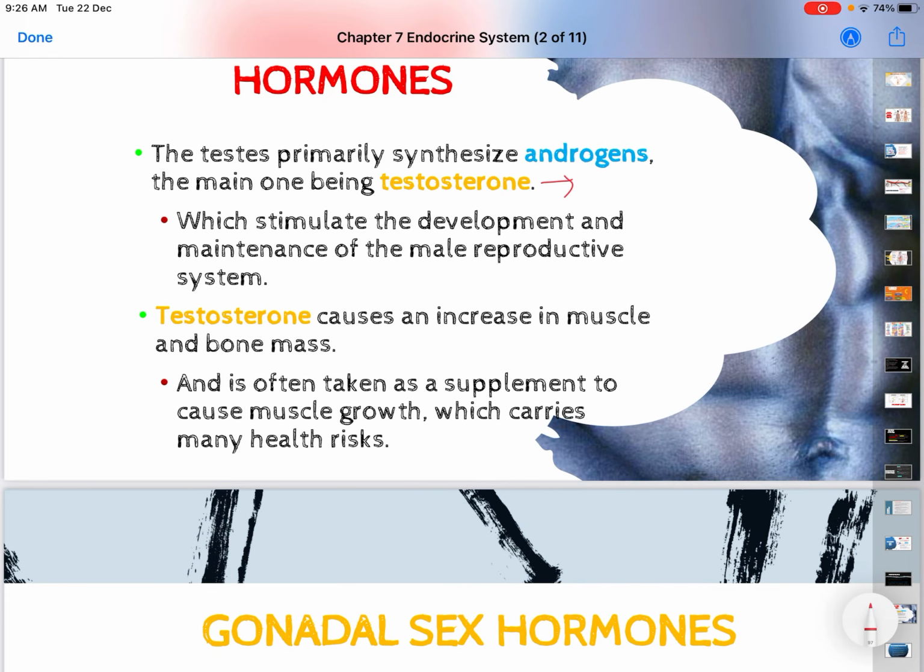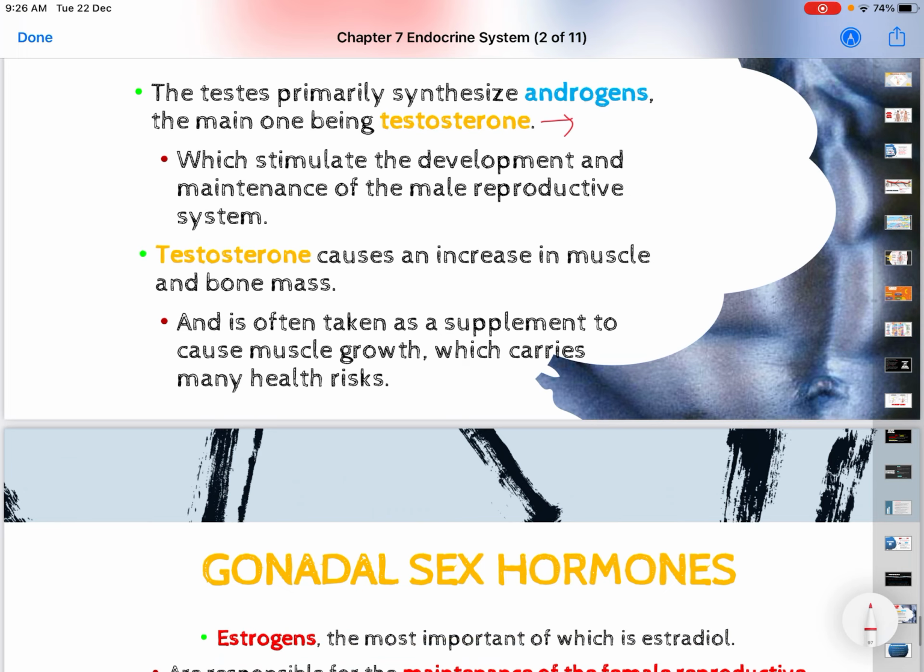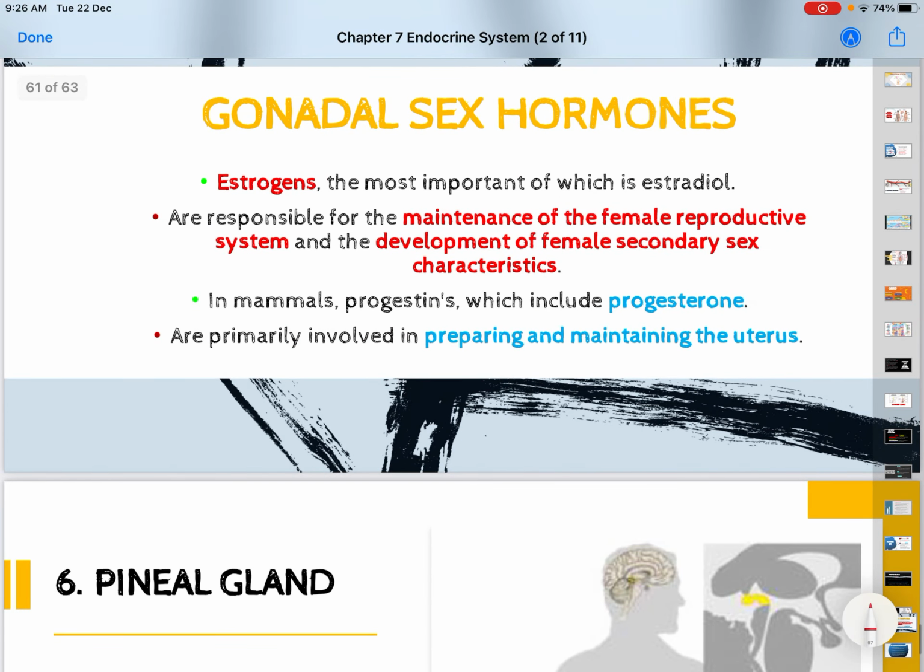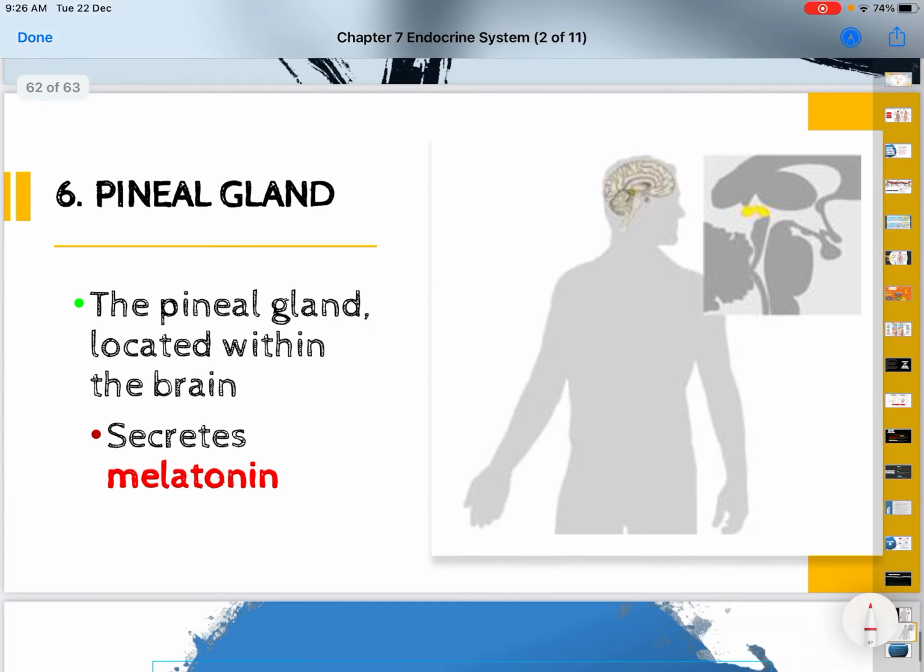Testosterone causes an increase in muscle and bone mass, and is often taken as a supplement to cause muscle growth, which carries many health risks. So this is another fact. For estrogen, it is normally found in the form of estradiol. They are responsible for the maintenance of the female reproductive system and development of female secondary sex characteristics. In mammals, progestin includes progesterone. Normally progesterone is involved in preparing and maintaining the uterus.